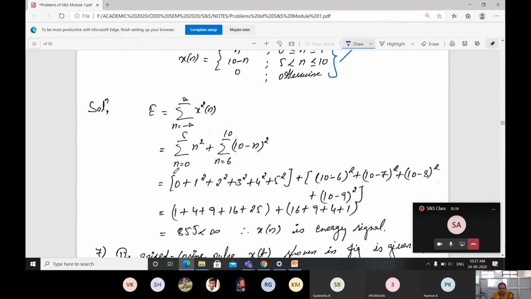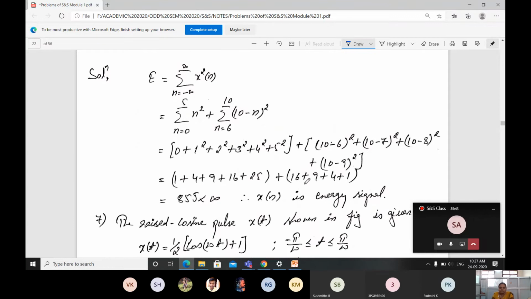Just expand here: 0 square, then next value is going to be 1 square, 2 square, 3 square, 4 square, 5 square. Okay, this is this part. Plus, the first value is going to be 6, 10 minus 6 whole square, then 10 minus 7 whole square, 10 minus 8 whole square, 10 minus 9 whole square.